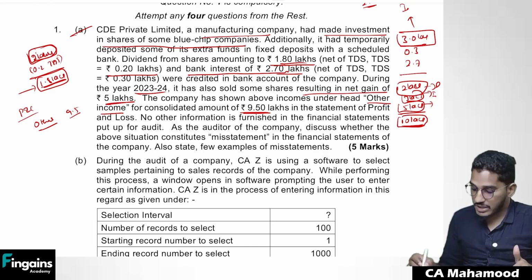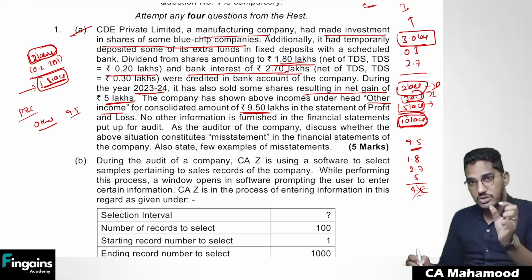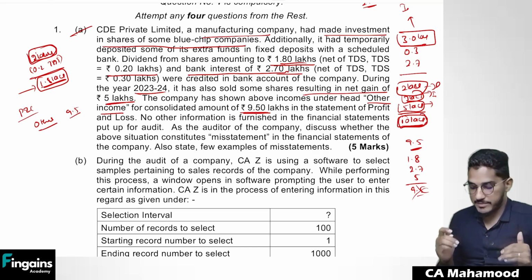But what this company has done is they have shown only 9.5 lakhs. How come they have shown 9.5 lakhs? They have recognized dividend and interest income net of TDS. So they have recognized only 1.8 lakhs as dividend income, 2.7 as interest income, 5 lakhs from shares. That's how they got 9.5, which is the wrong figure. They should have recognized 10 lakh rupees as other income, and they should have shown it separately.